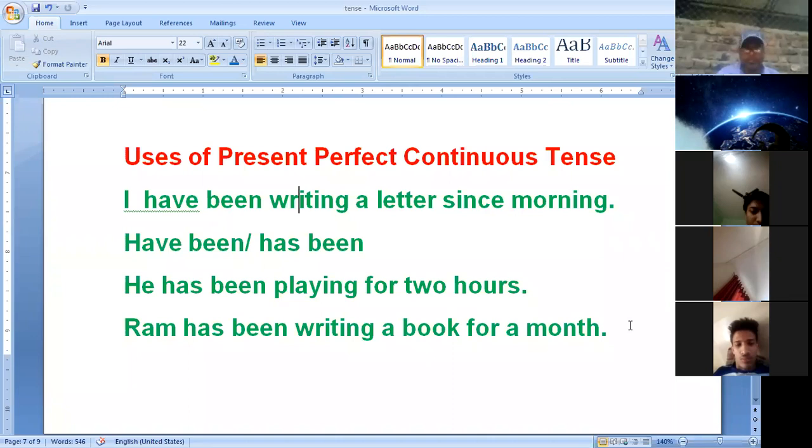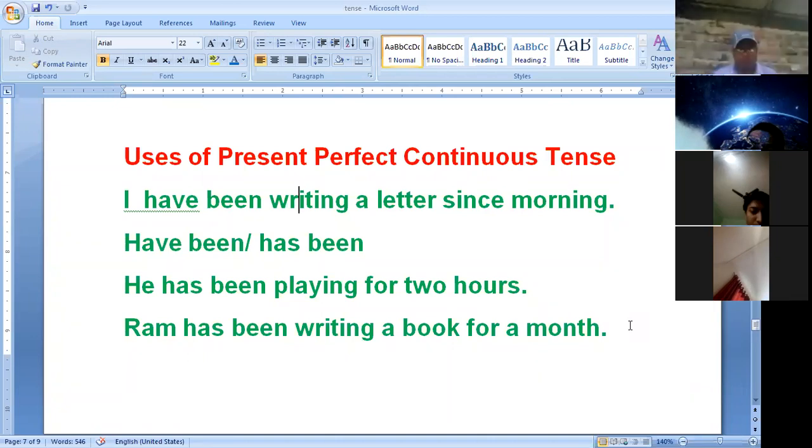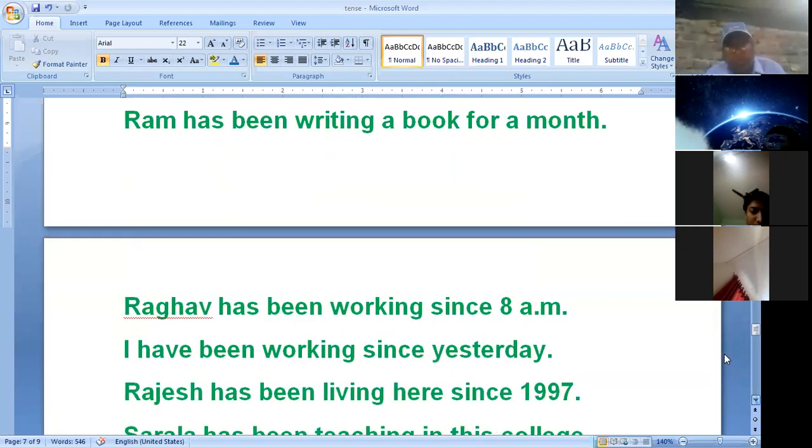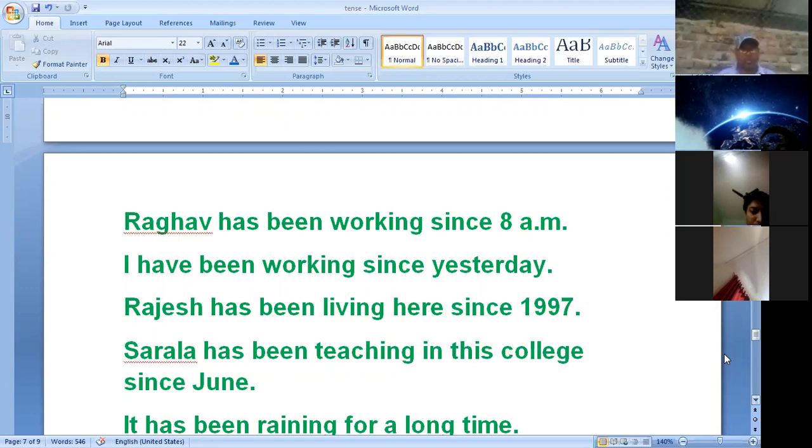For example, he has been playing for 2 hours. Ram has been writing a book for a month, this way. Raghav has been working since 8 o'clock. I have been working since yesterday. Rajesh has been living here since 1997.